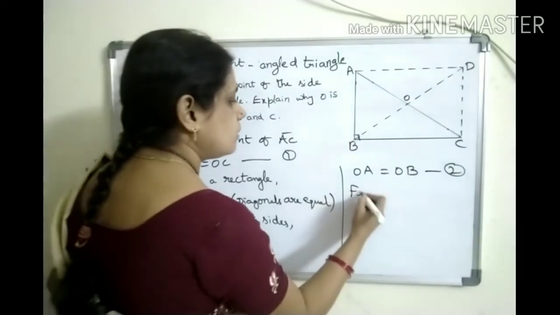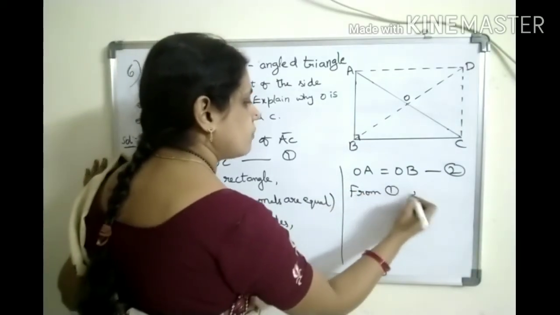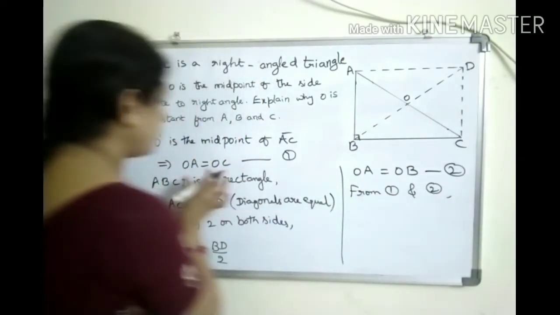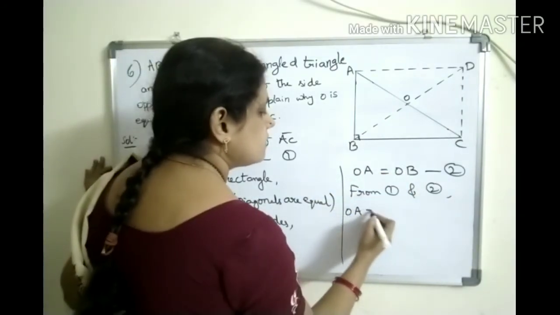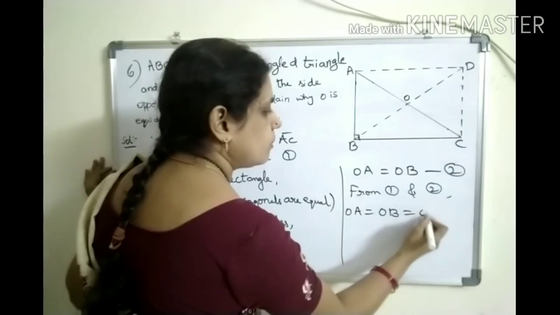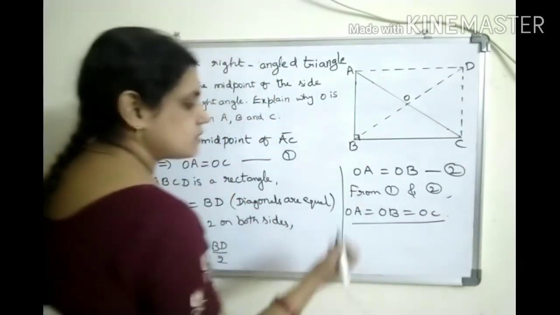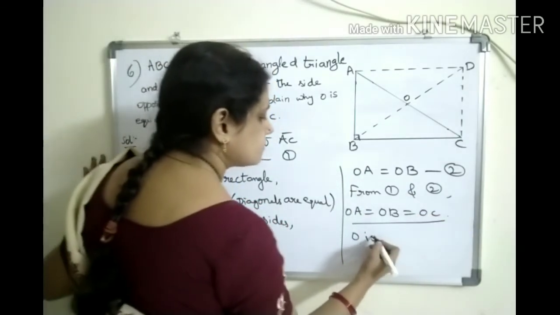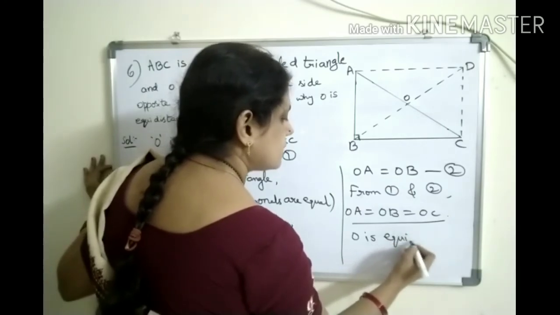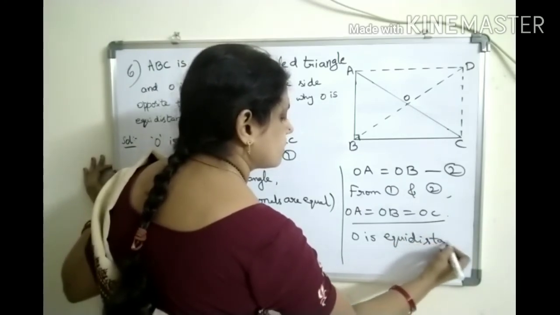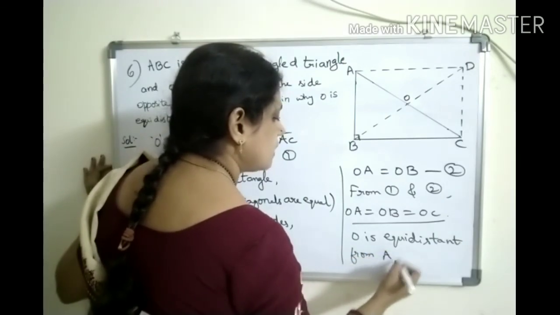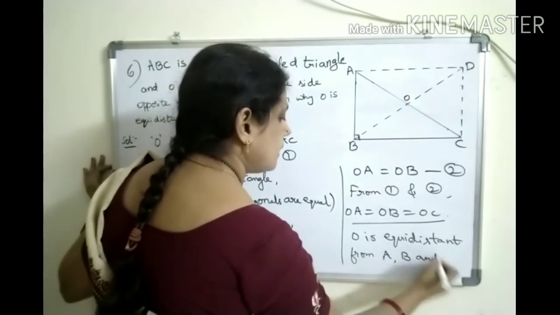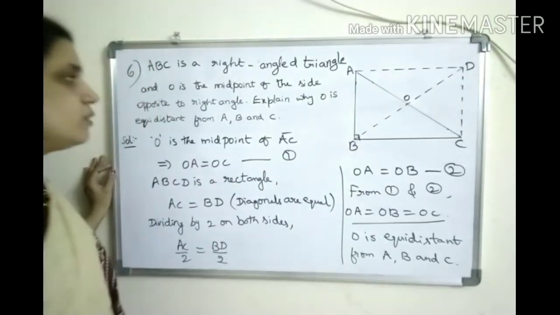Now from 1 and 2 what can we write? From 1 and 2, OA equal to OC here, here OA equal to OB. So from this we can write OA equal to OB equal to OC. Means what? O is equidistant from A, B and C. That's what it is given to prove.